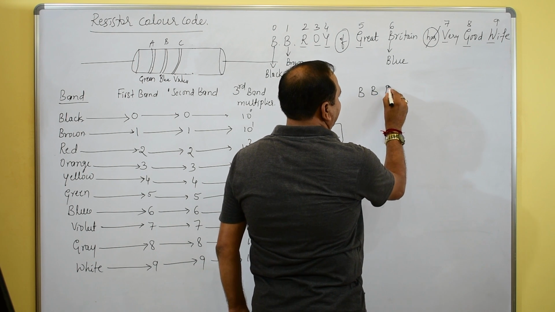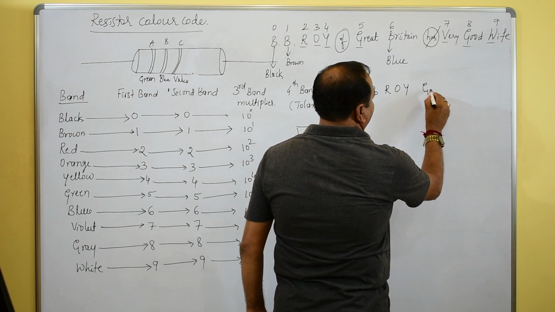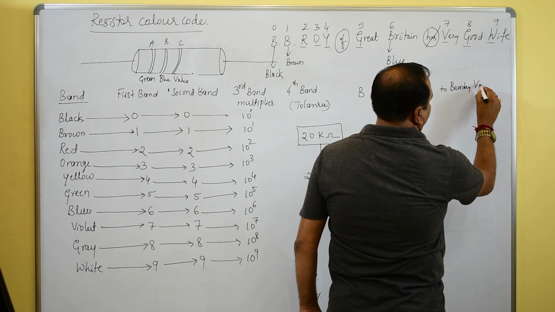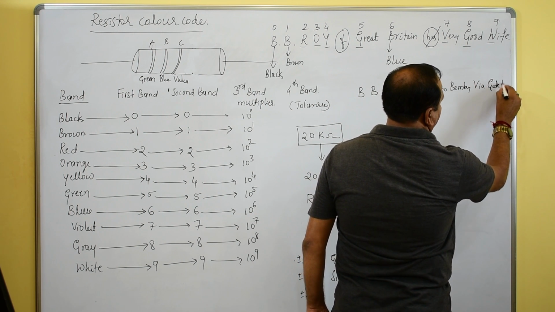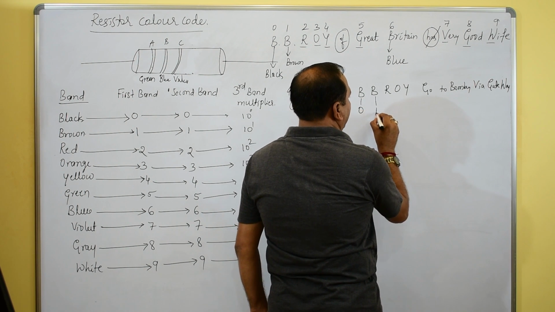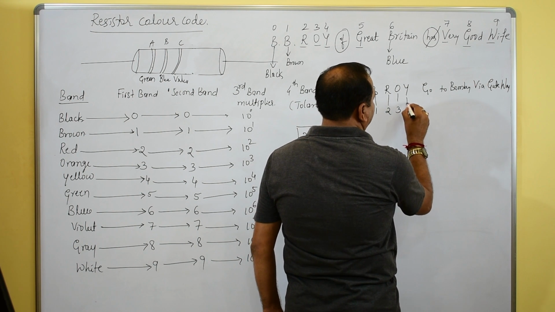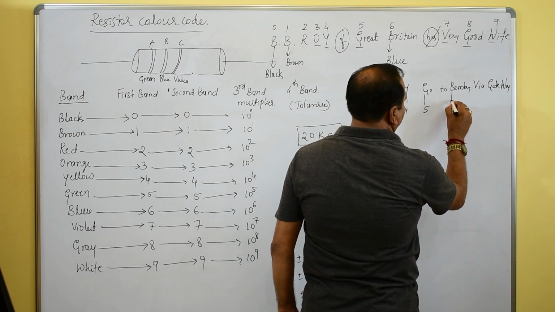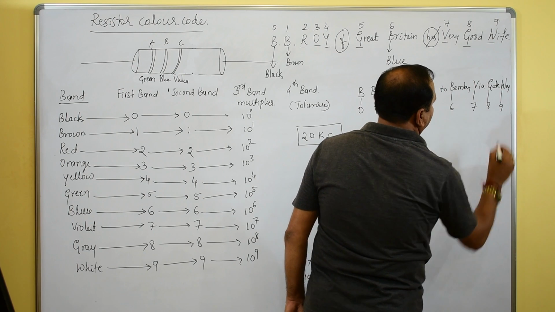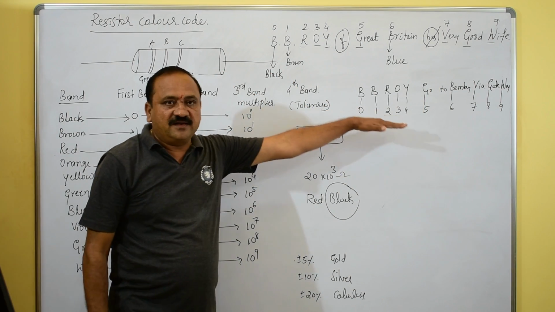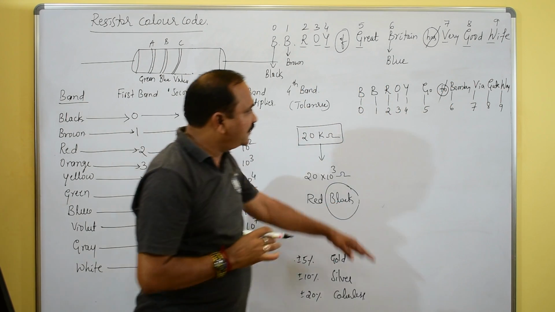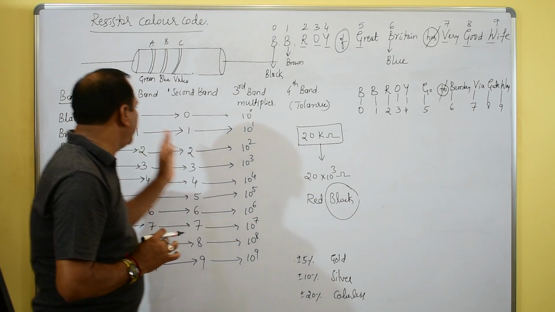See, B.B. Roy, go to Bombay via Gateway: 0, 1, 2, 3, 4, 5, 6, 7, 8, 9. So these are all the color codes. You can easily remember the things. If you know this one, you can identify all of this.